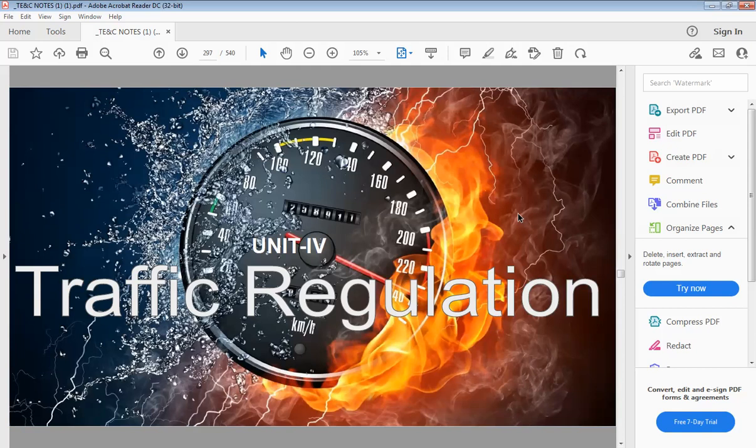Now let us go to chapter number 4, which is traffic regulations. Chapter number 4 is traffic regulation.